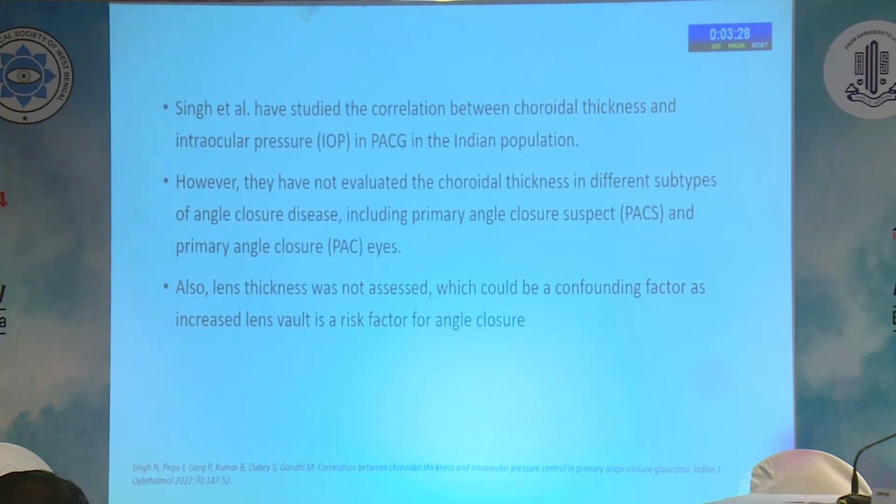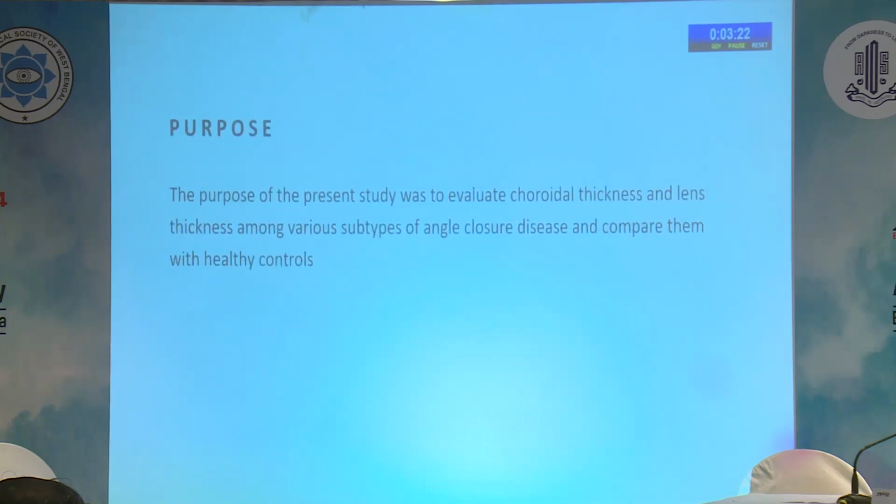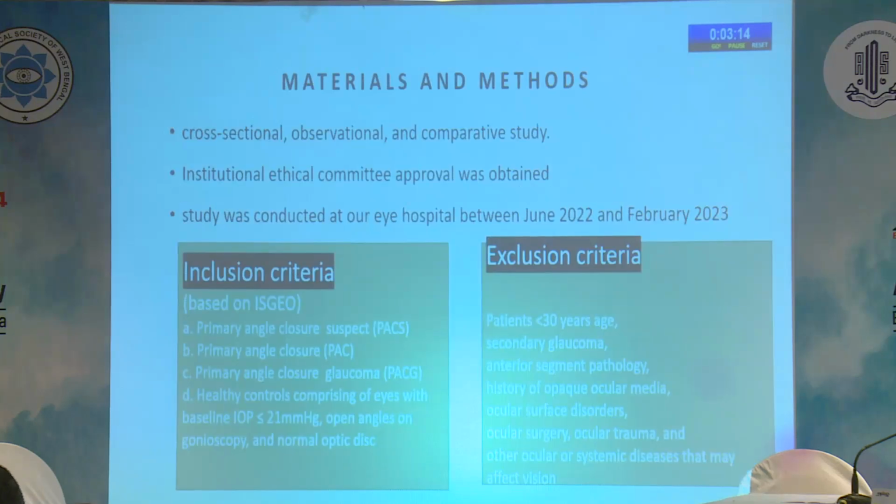And also, lens thickness was not assessed, which could be a confounding factor, as increased lens vault is a risk factor for angle closure. The purpose of this present study was to evaluate the choroid thickness and lens thickness among various subtypes of angle closure disease and compare them with healthy controls. It is a cross-sectional, observational and comparative study.